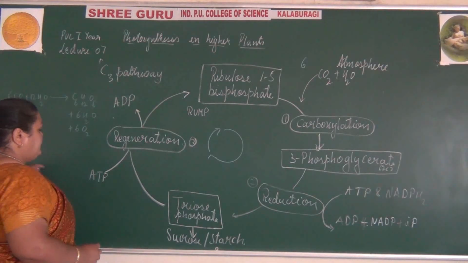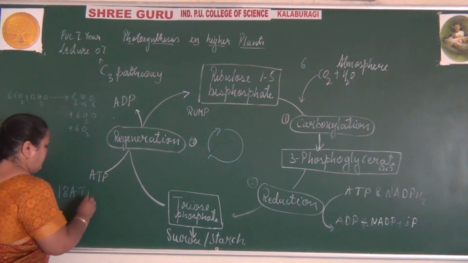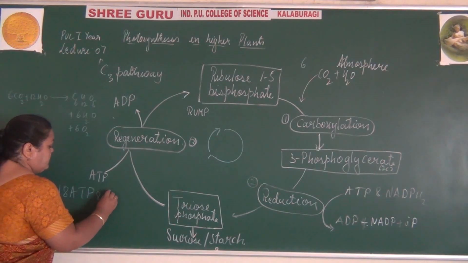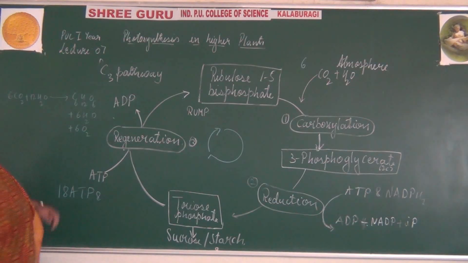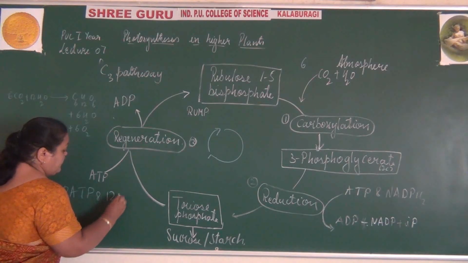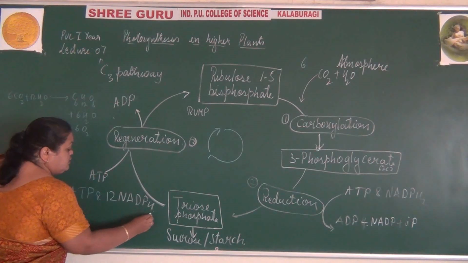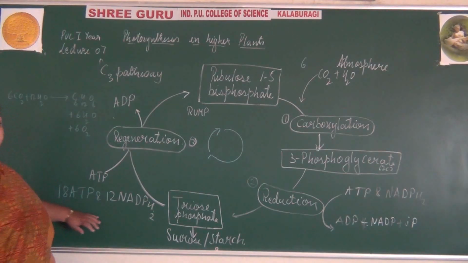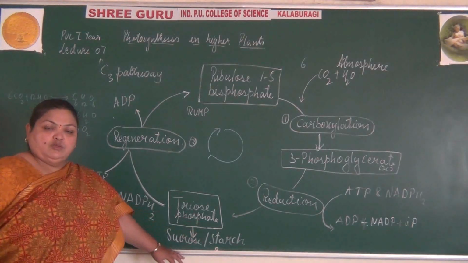And totally in this reaction 18 ATP molecules and 12 NADPH2 molecules are utilized for the formation of glucose.